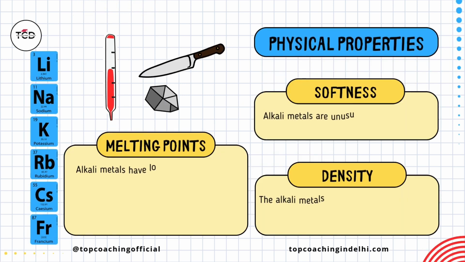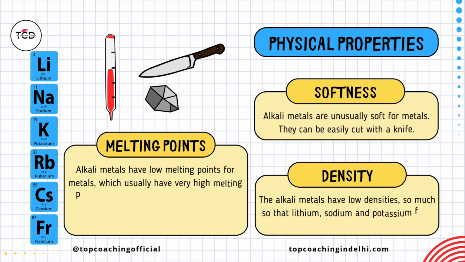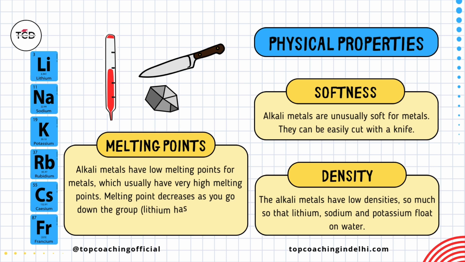Physical properties. Alkali metals are unusually soft for metals. They can be easily cut with a knife. The alkali metals have low densities, so much so that lithium, sodium and potassium float on water.